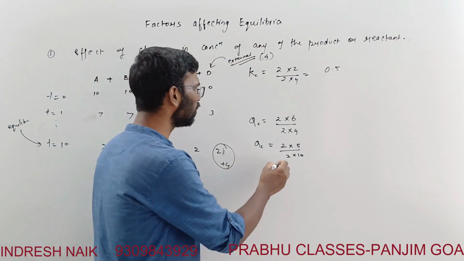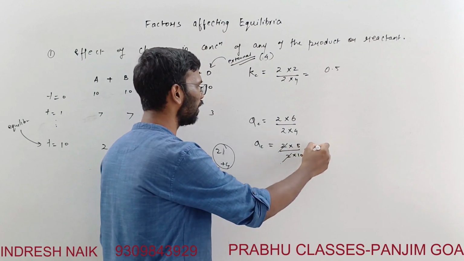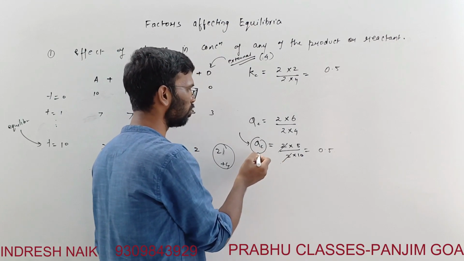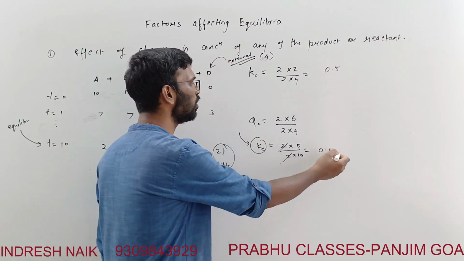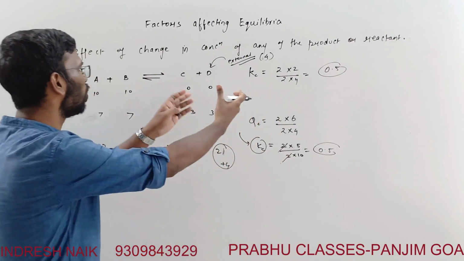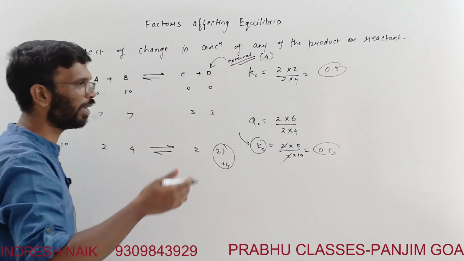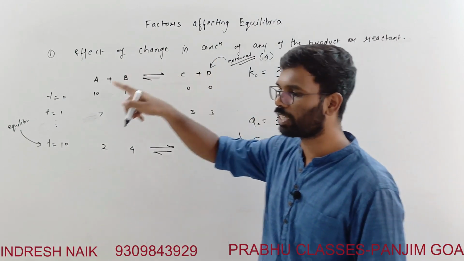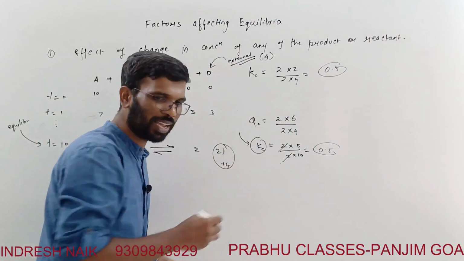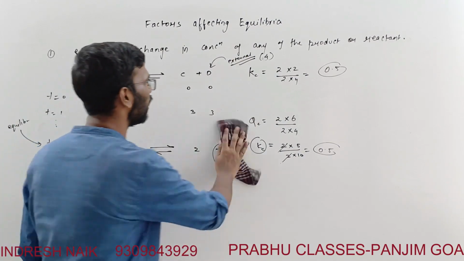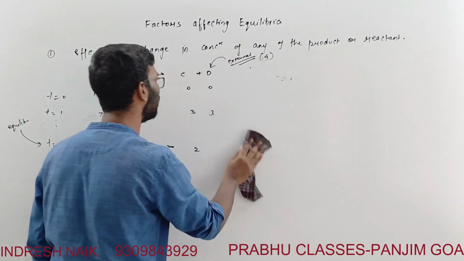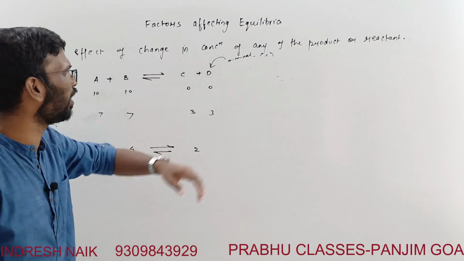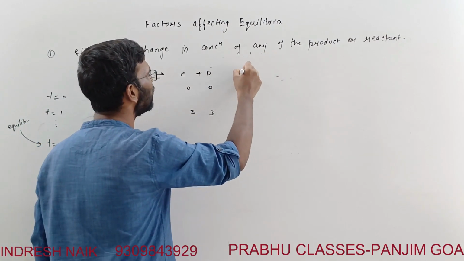So what would be the answer? This will get cancelled, and this is going to become 0.5, and this is no more a Qc now. It will be a Kc because the system wants to attain equilibrium. So some of the reaction will go in a backward direction. That is the change: if you increase the concentration of the product, the reaction will go in a backward direction. To summarize this in the simplest way, those values which were taken were just random, to make you understand.